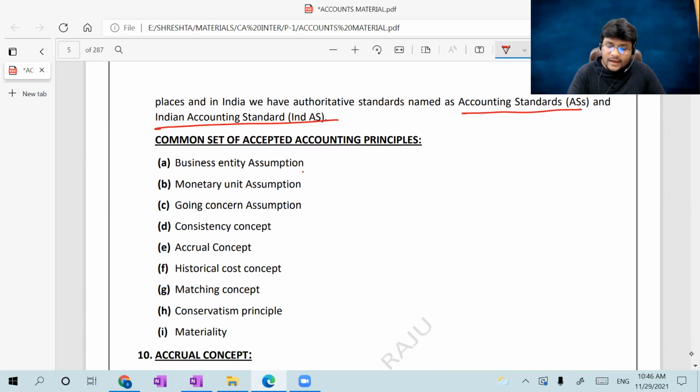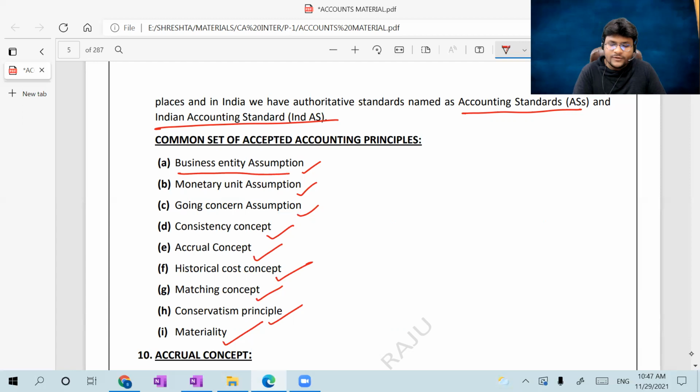Business entity assumption, monetary unit assumption, going concern assumption, consistency concept, accrual concept, historical cost concept, matching concept, conservatism principle, and materiality principle. So in total, I think 9 concepts are there, 9 principles. Let me explain them one by one, guys.